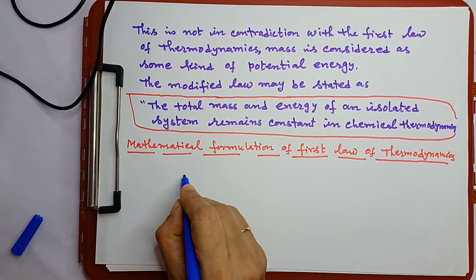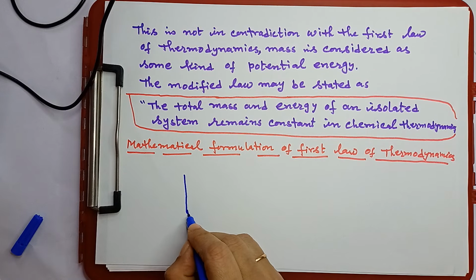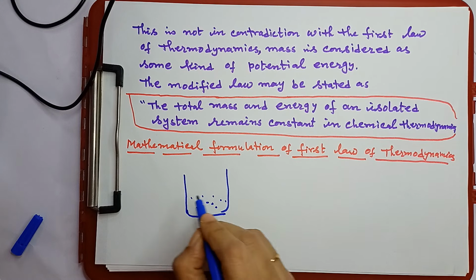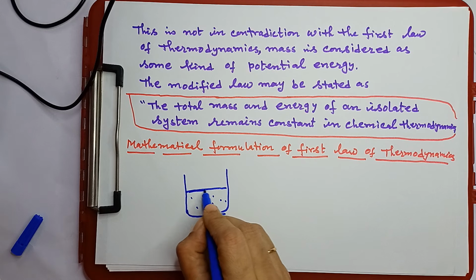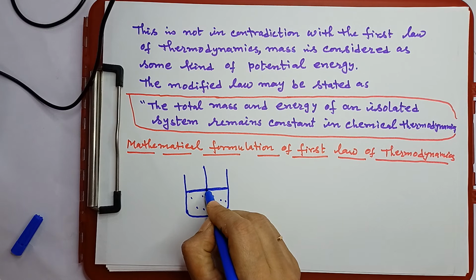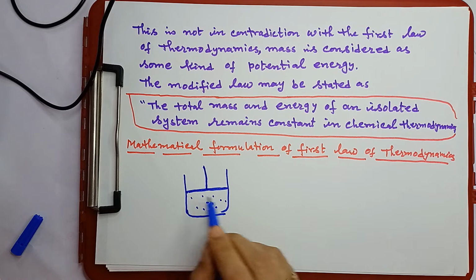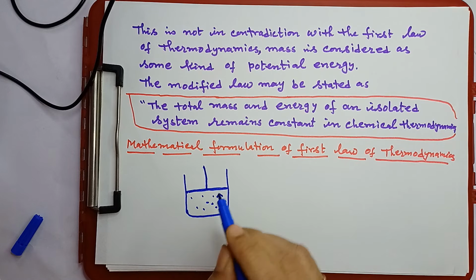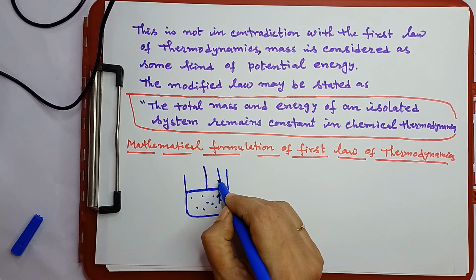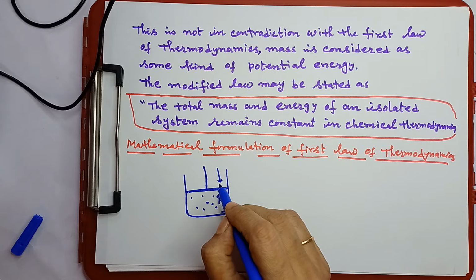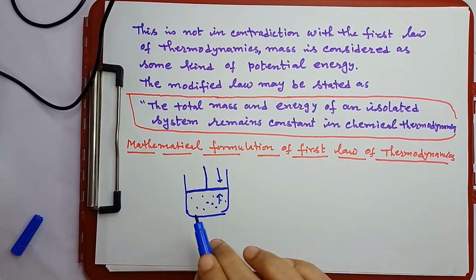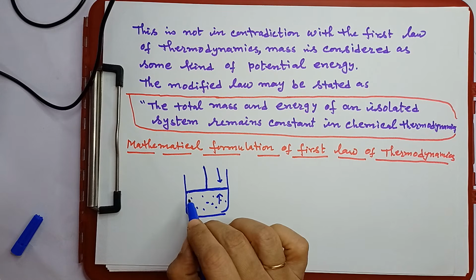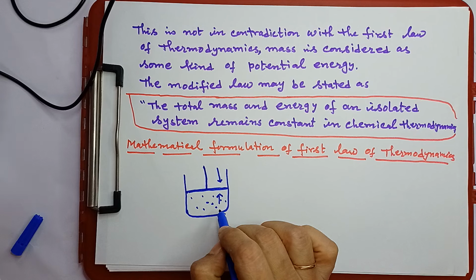Okay. Now just let us consider this is a gaseous system which is enclosed in this cylinder, and this cylinder is attached with this piston which is movable. And in the stationary condition, the pressure of the gas which is acting upwards is equal to the external pressure which is acting downwards. External pressure, here it is atmospheric pressure and the weight of this piston. Okay. Now under this condition, the piston is in the stationary state, external pressure is equal to gas pressure.